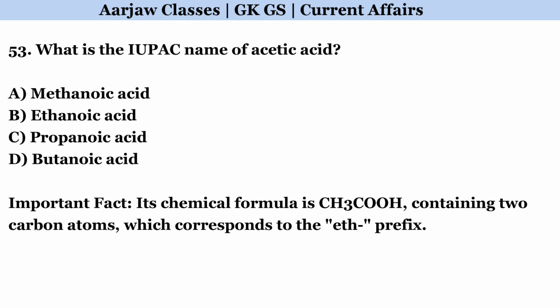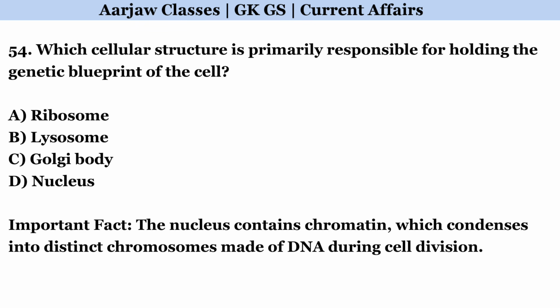What is the IUPAC name of acetic acid? Correct option is B. Ethanoic acid. Which cellular structure is primarily responsible for holding the genetic blueprint of the cell? Correct option is D. Nucleus.